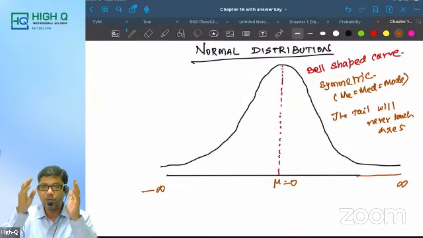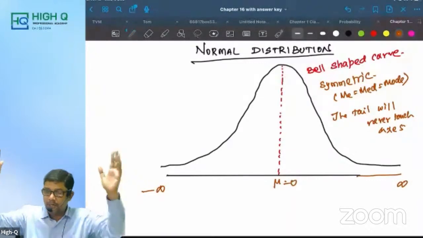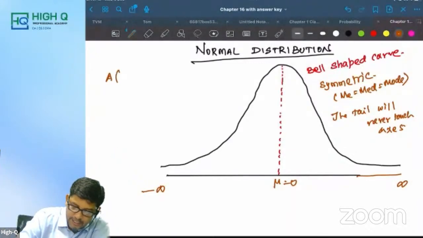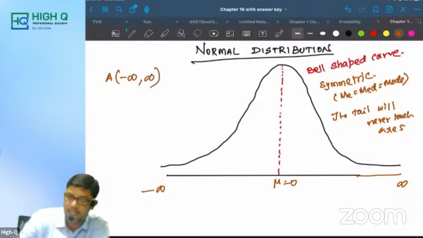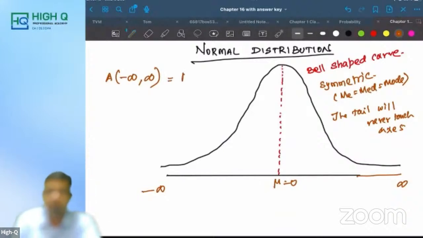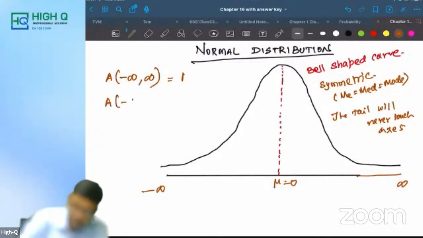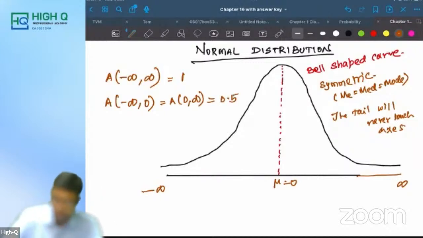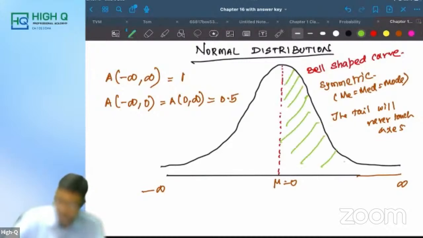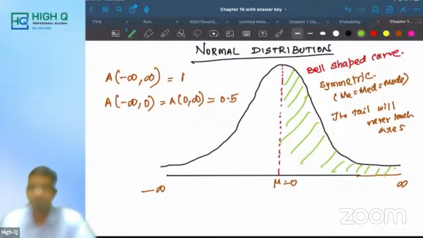So when you're talking about the normal distribution, we talk about the area. Very important, my dear: the area under the curve from minus infinity to plus infinity is always equal to 1. The area under the curve from minus infinity to 0 and from 0 to infinity is equal to 0.5 each. Any one side is exactly half. This area is 0.5, but the total area is 1.